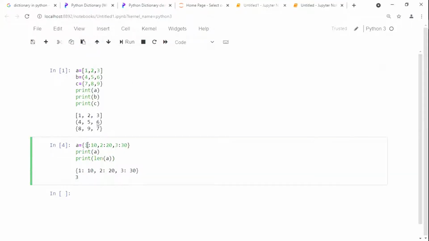Actually, how many values did I declare here? For seeing purposes, it looks like 6 values, but it is not 6. It is 3. One will be the key, another will be the value. అంటే ఫస్ట్ మనం ఇచ్చేది కీ అవుతుంది, సెకండ్ ఇచ్చేది వాల్యూ అంటాం.